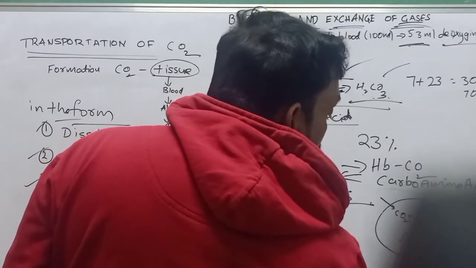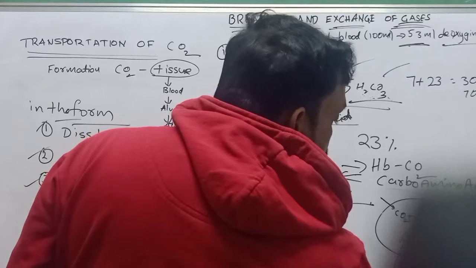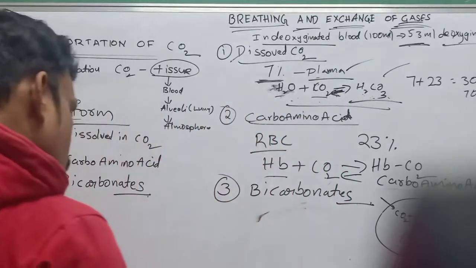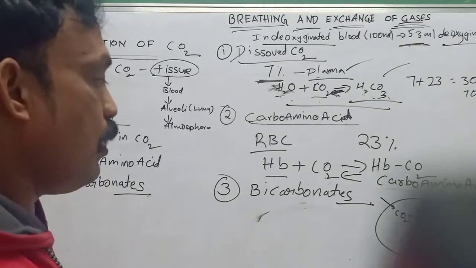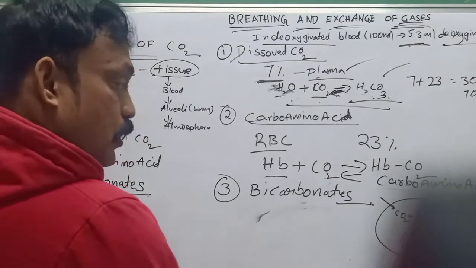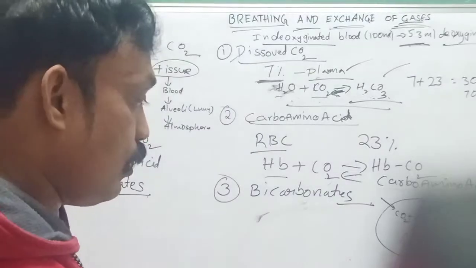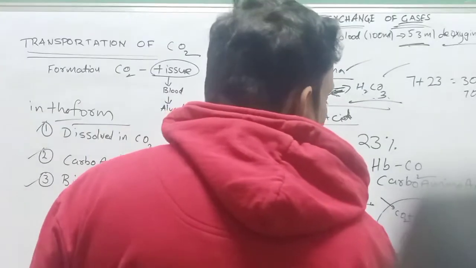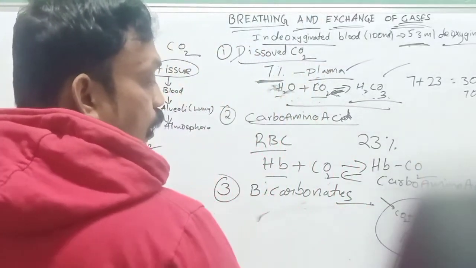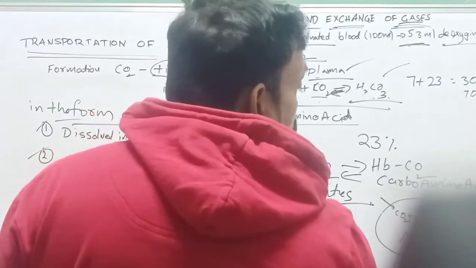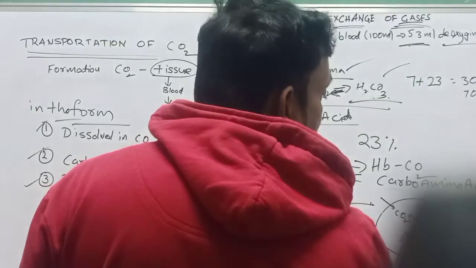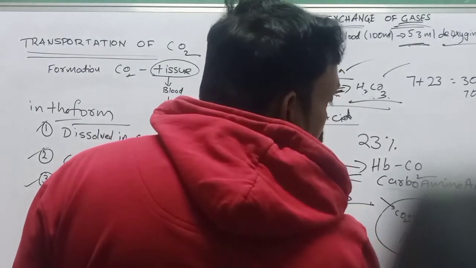That we call the chloride shift, or Hamburger phenomenon. Hamburger shift or chloride shift. Why? Because chloride is shifting from plasma to RBC, since the bicarbonates formed in the RBC are moving outside.